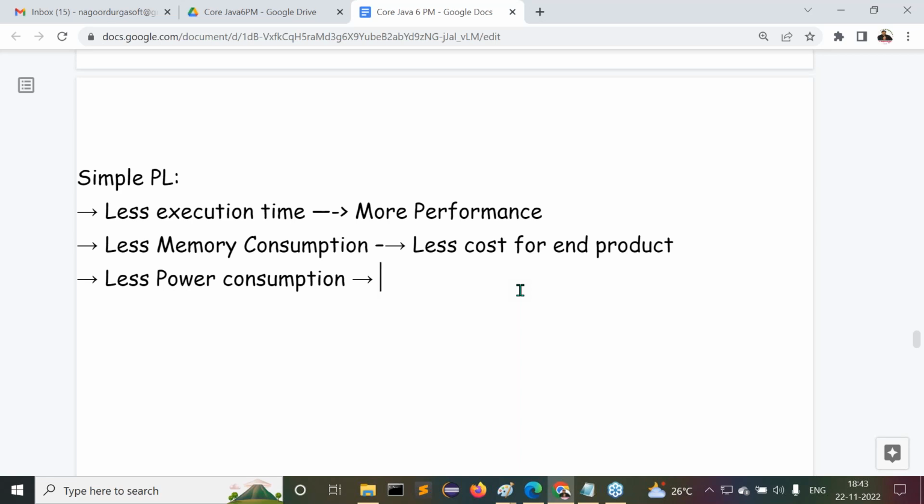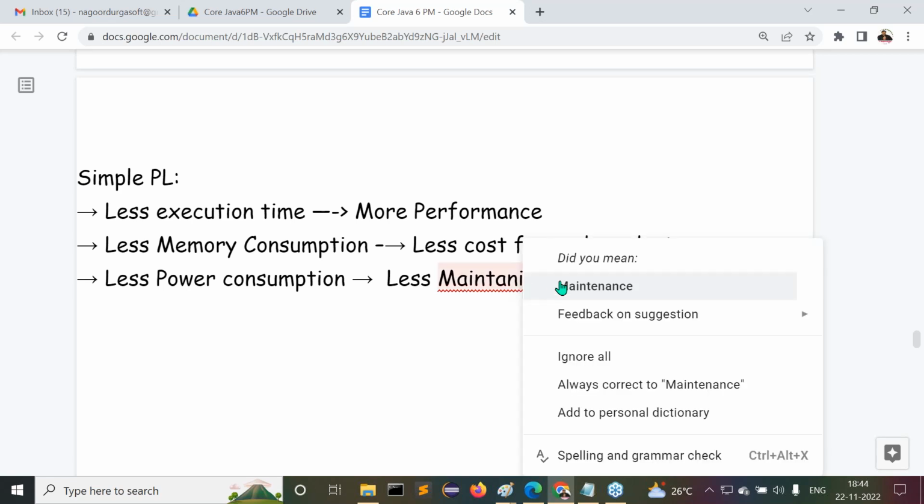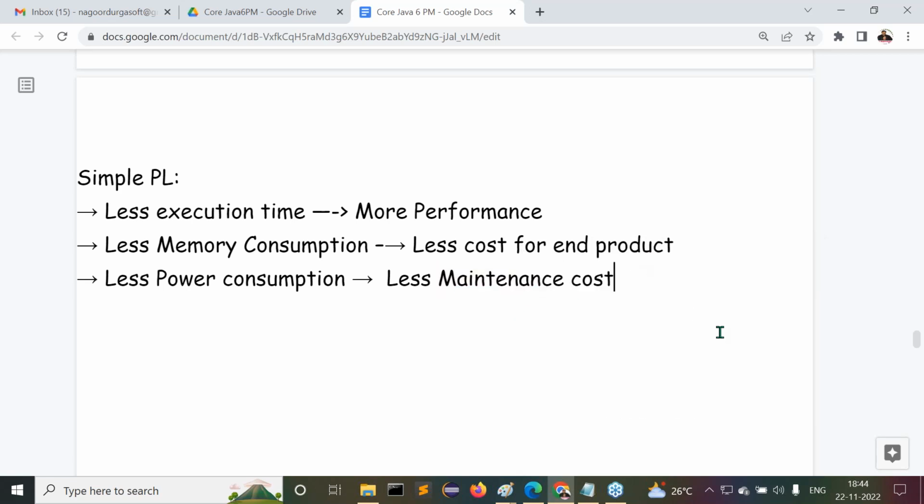Because of this particular reason, Sun Microsystems wants to prepare a new programming language that must take less power consumption. In that way, Sun Microsystems wants to prepare a new programming language. So here the advantage is less power consumption, lesser maintenance cost. Observe carefully, lesser maintenance cost is going to be available for the end product.